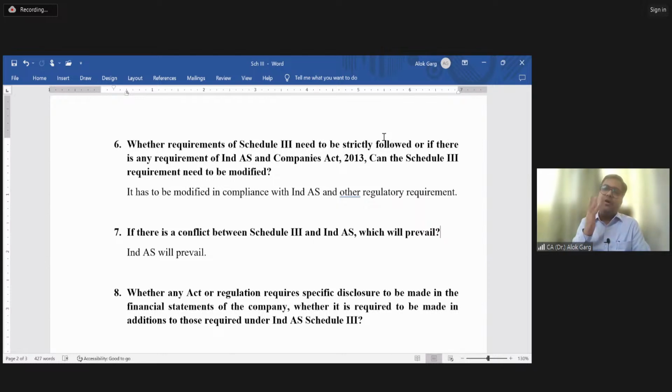But Ind AS does not talk about percentage. It says if you have opted for the revaluation model, you have to give certain disclosures. What is your revaluation change? What is the impact on depreciation, revaluation, etc.? So in this case, if a company has done the revaluation and even the change is less than 10%, disclosure is still mandatory. So the requirement of Schedule 3 has been modified to cater to the compliance of Ind AS, right? Is that clear?